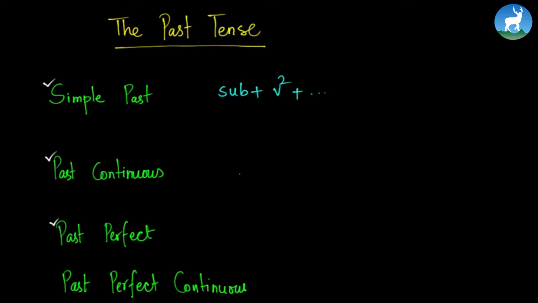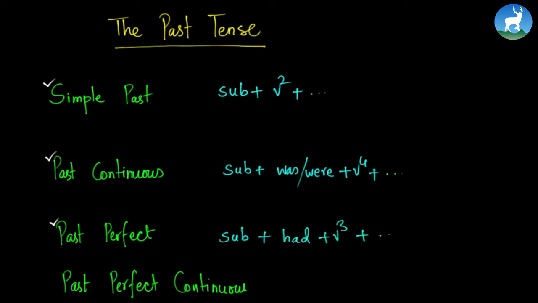The rule for the past continuous is subject plus was, were, plus V4, easy as ABC, right? Now let's go to the third one, past perfect tense. In past perfect tense, the structure is subject plus had plus V3 and so on. Finally, in the past perfect continuous tense, we have subject plus had been plus V3.